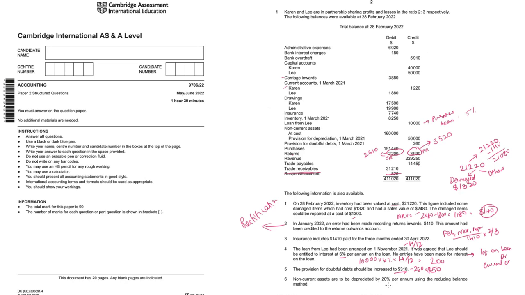Non-current assets to be depreciated 20% using reducing balance. So cost is 160 minus accumulated depreciation 56,000. No other adjustment. So 104,000 into 20%, which will be 20,800. So that way all the adjustments we've understood.